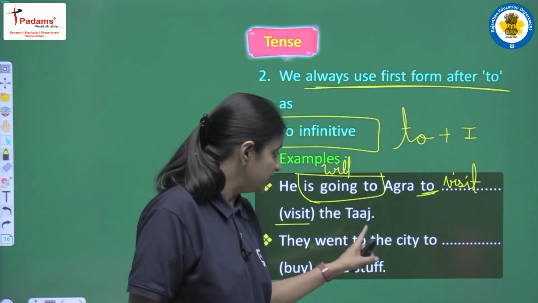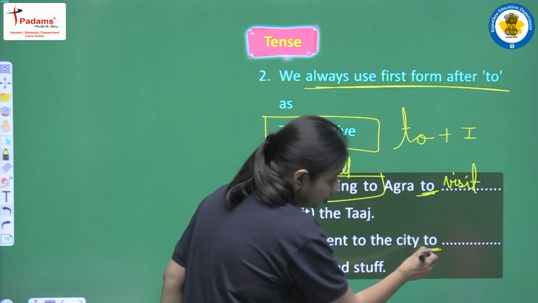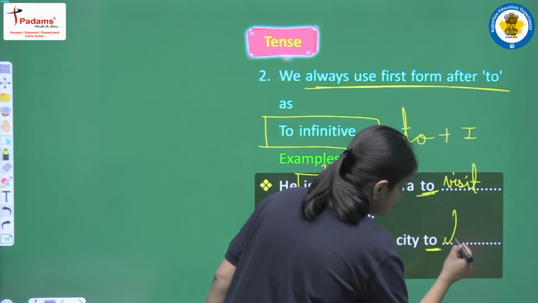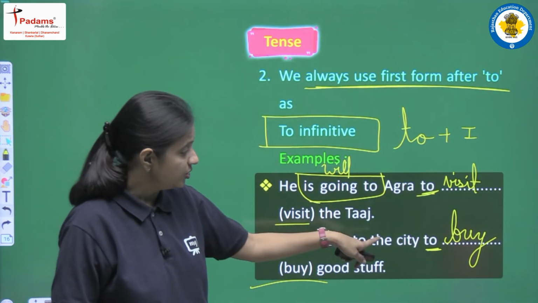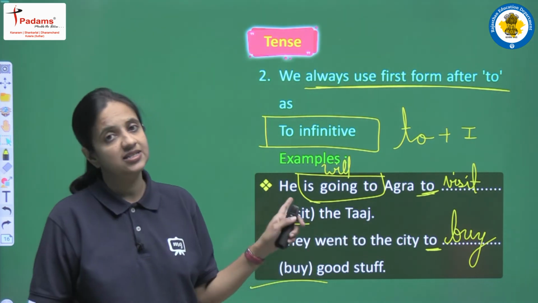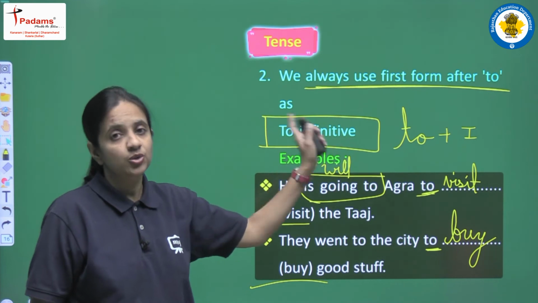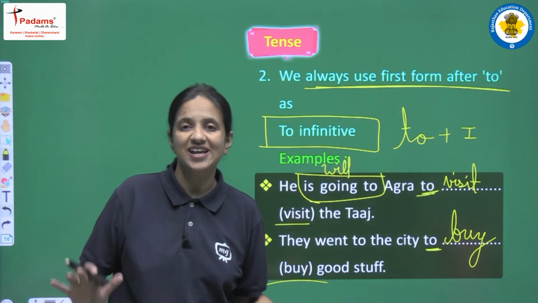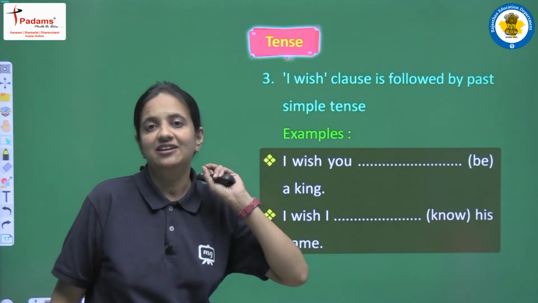They went to the city to buy good stuff. Again we are having "to" here, and after "to" there is a blank. So we have to write the first form, that is "buy" only, and the sentence will be "They went to the city to buy good stuff." Okay, so this point is known as to infinitive. To infinitive means "to" plus the verb's first form always and always. Clear? Next we are having our third point.